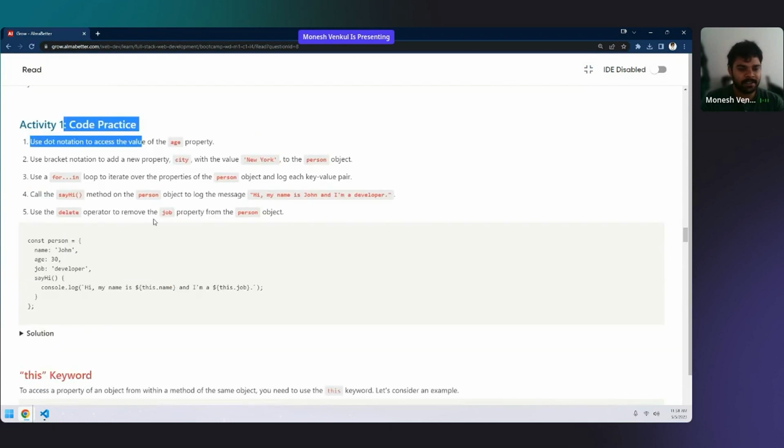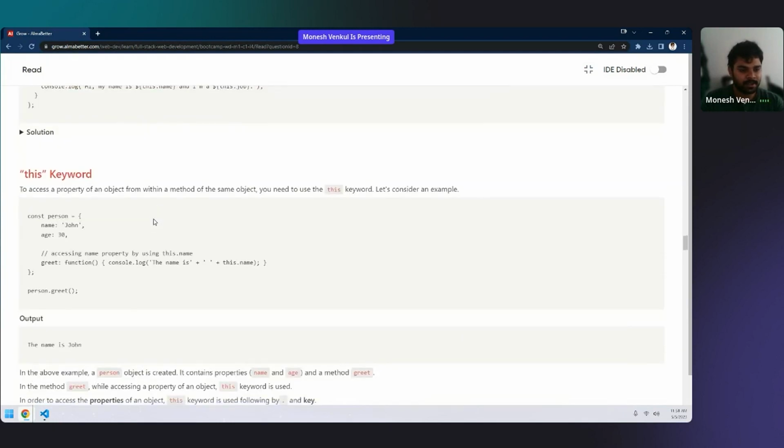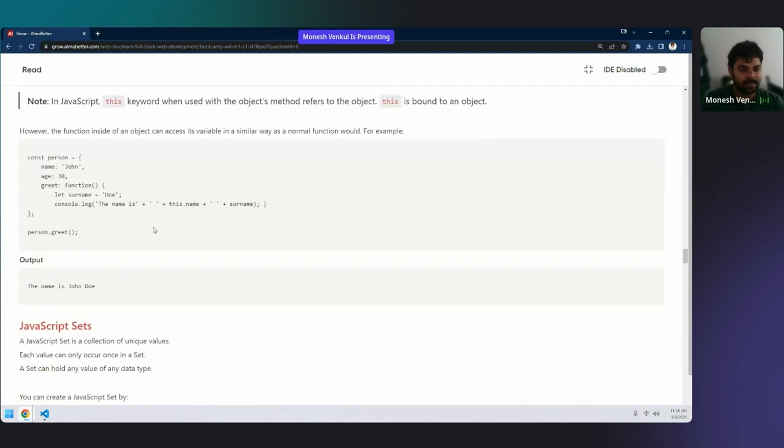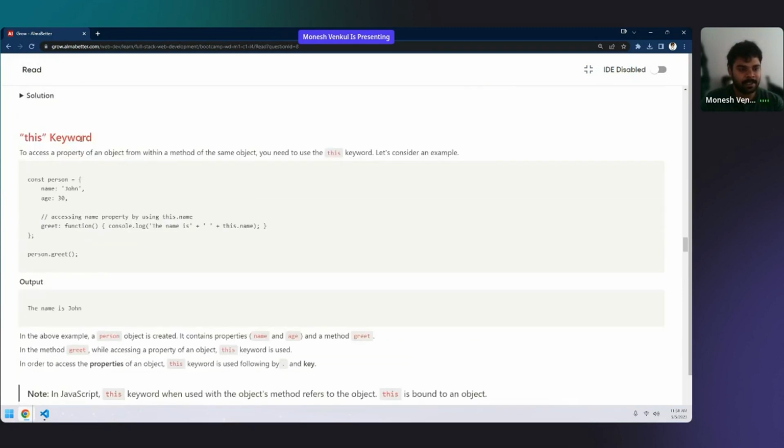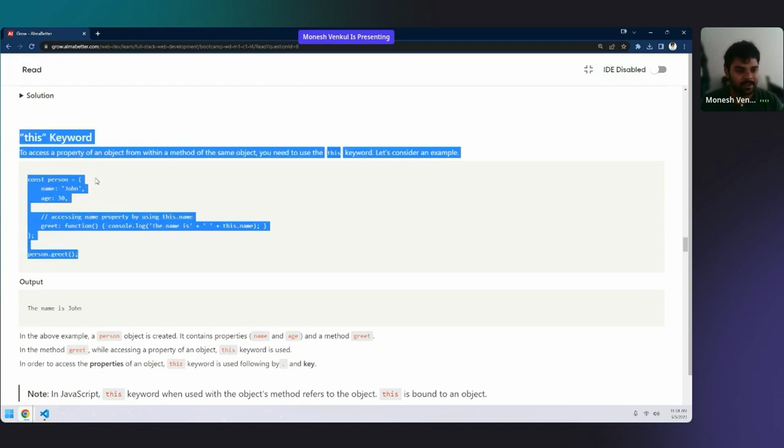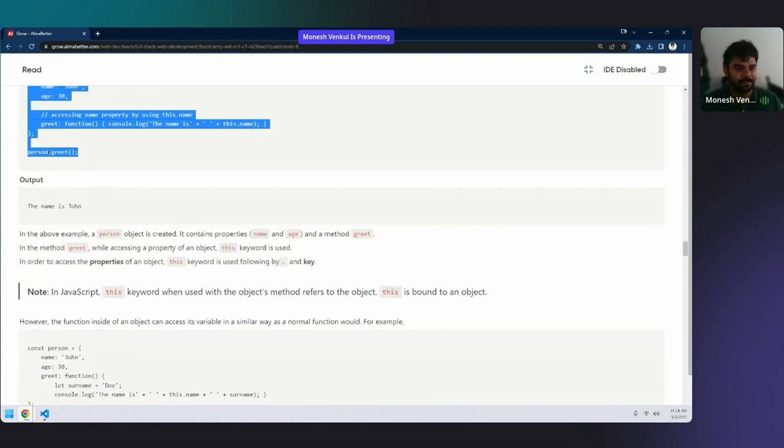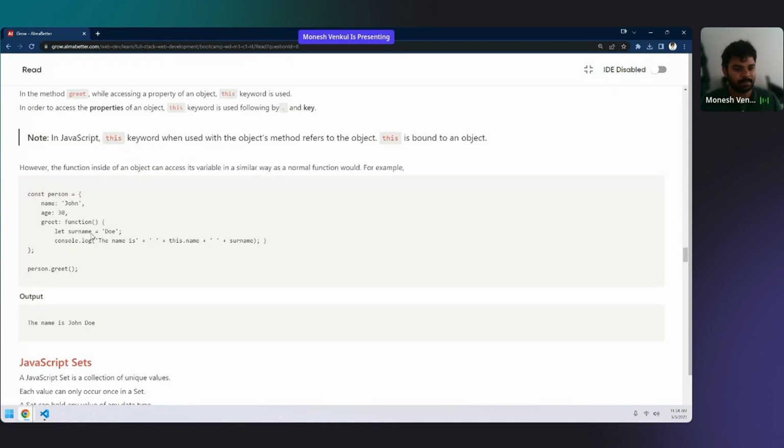This is code practice. You have to do it on your own. This I will explain to you after the break. Or else wait, this also you have to know right now. Sorry, just one more minute. With this, I'll be giving you a break, because if I explain this, this part will be over.